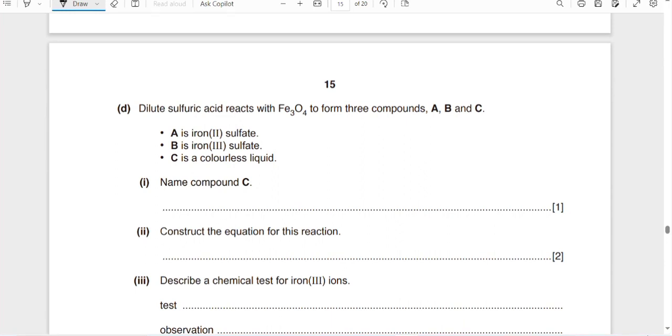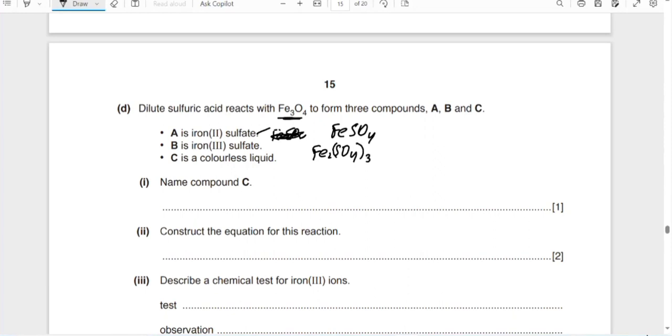Dilute sulfuric acid reacts with the iron oxide Fe3O4. This is an iron oxide. It forms three compounds A, B, C. One is iron 2 sulfate, FeSO4. Sorry, FeSO4. Then iron 3 sulfate, Fe2(SO4)3. This is also produced.